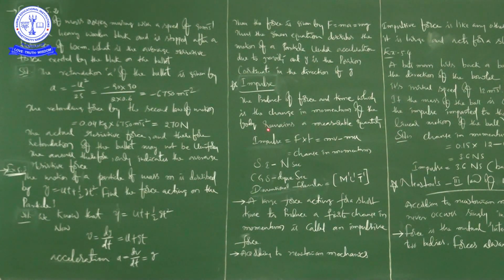Now I am going for another example. I already spoke about this example in our last class, but here I need to repeat it once again.